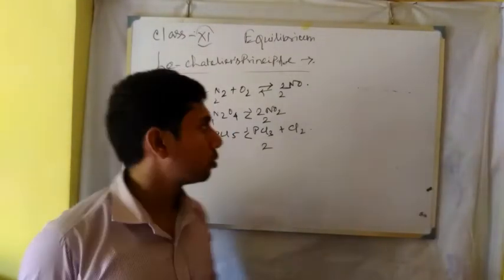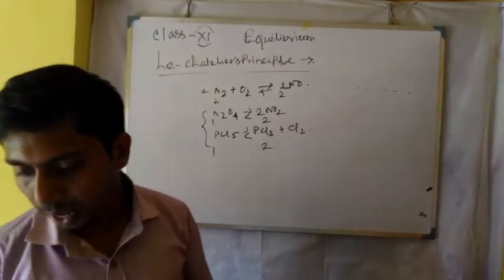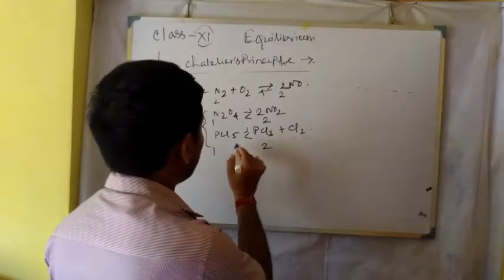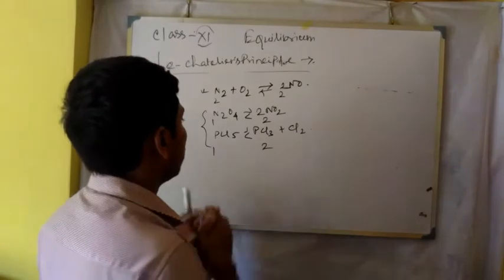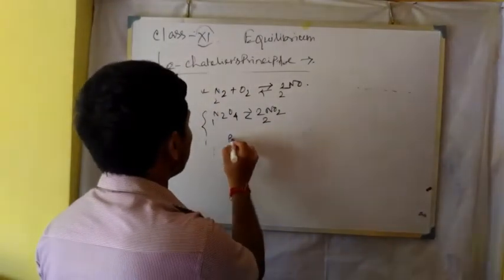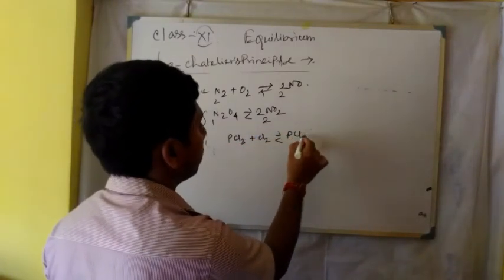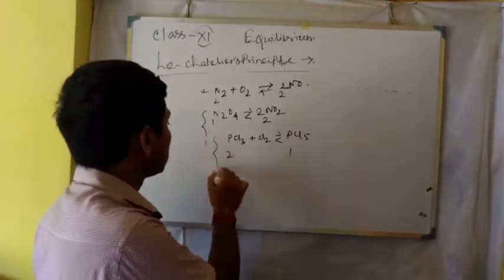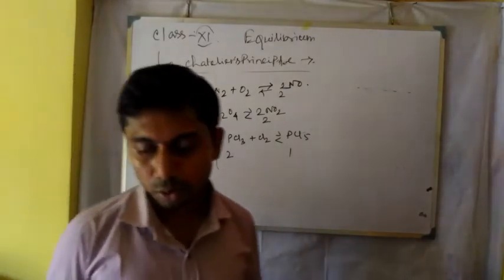Another example we may take is one where the number of moles on the reactant side is higher and on the product side is less, just the opposite of that. That is, if we reverse it, as it is an equilibrium, PCl5 is in equilibrium, we may write it in the reverse direction also, that is PCl3 + Cl2 ⇌ PCl5. So here number of moles is 2, here 1. So these are the three cases we have to consider.